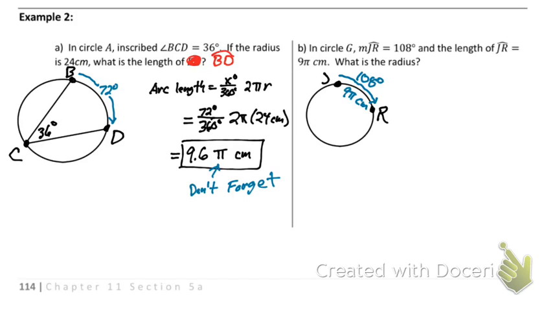Well, just remember your formula. Arc length equals our degree over 360 times 2 pi r. In this case, I know the arc length is 9 pi. I also know that it's 108 divided by 360 times 2 pi r.